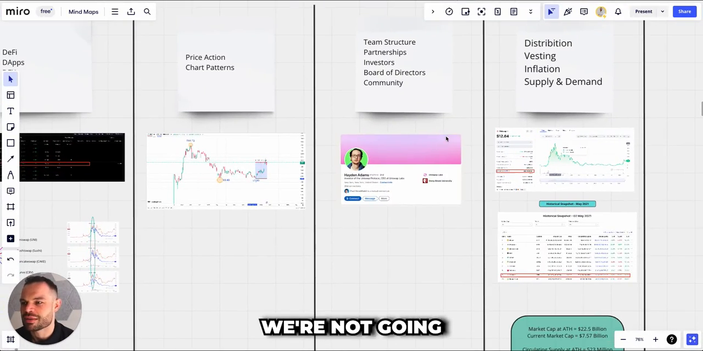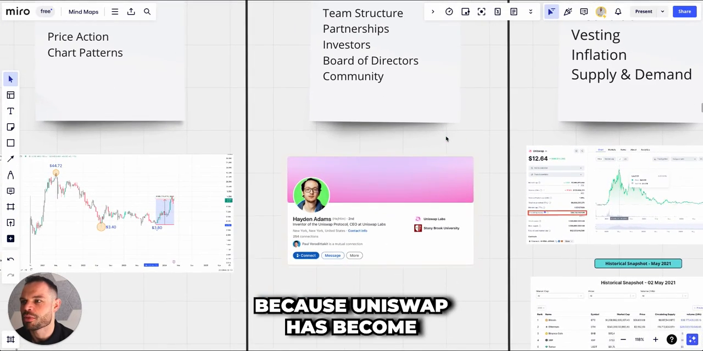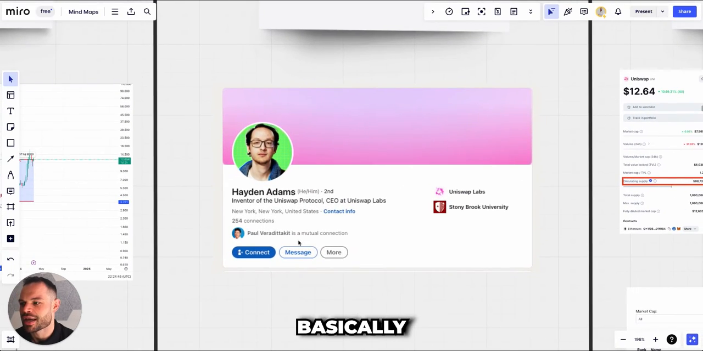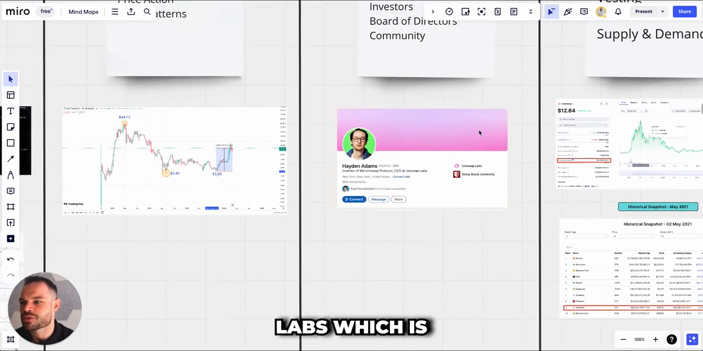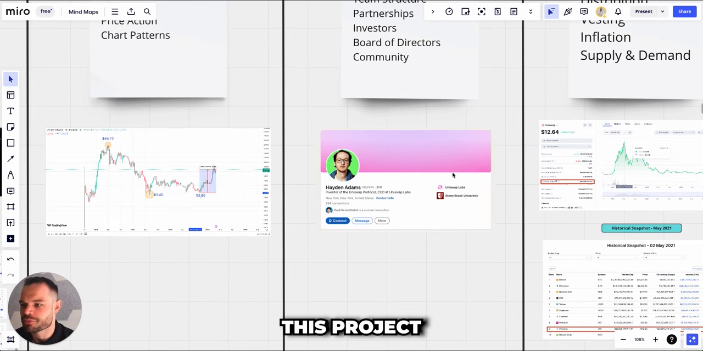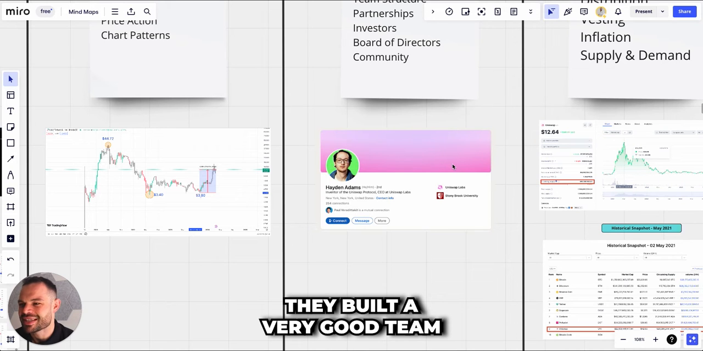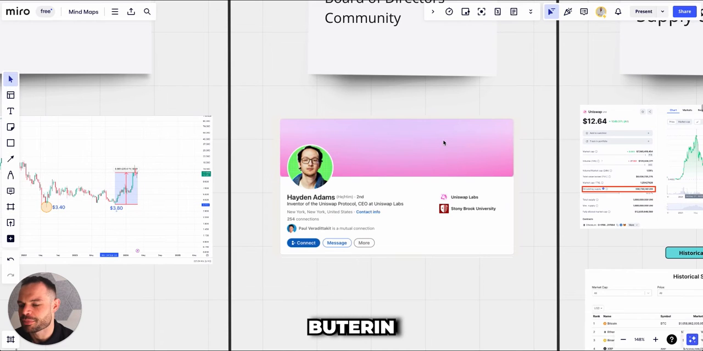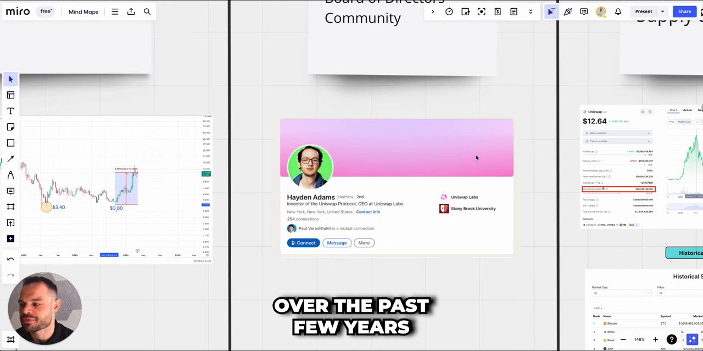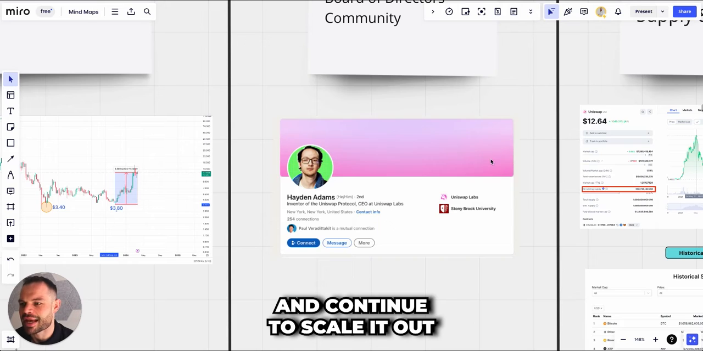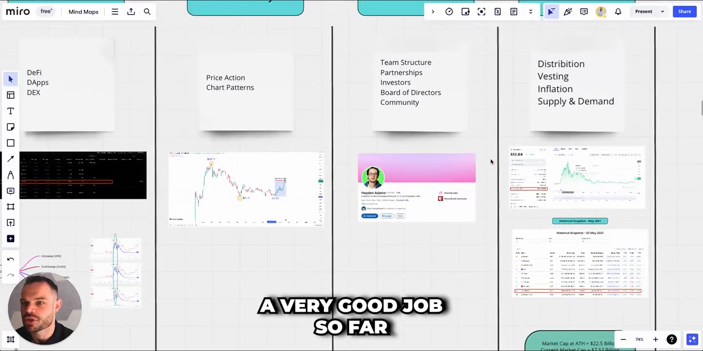So moving on to the team, we're not going to dwell too much here because Uniswap has become one of the largest decentralized exchanges in the space. Hayden Adams is the guy, basically the inventor, CEO of Uniswap Labs, which is the parent company of the Uniswap exchange. Very intelligent people behind this project. They've built a very good team. Hayden has been, from what I understand, pretty close with Vitalik Buterin, and has taken advice from Vitalik, the founder of Ethereum, over the past few years as to how best to grow Uniswap and continue to scale it, and it seems like they're doing a very good job so far.